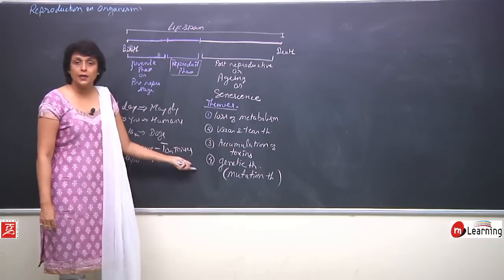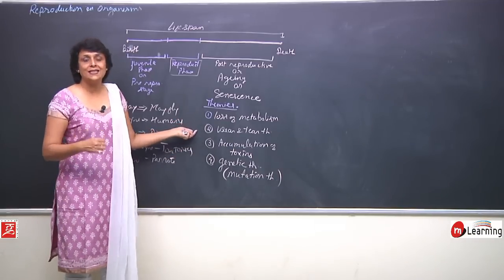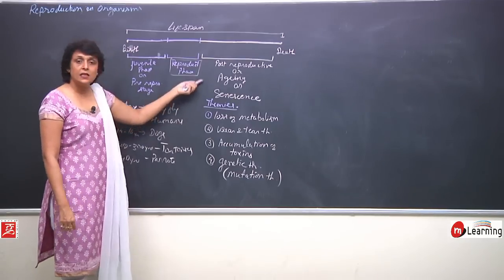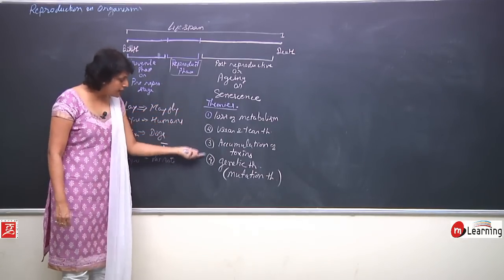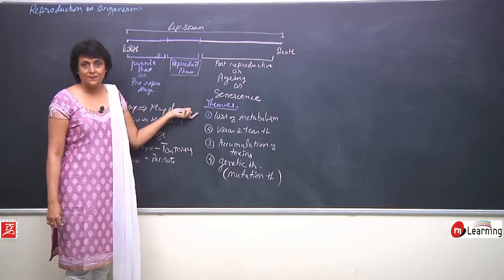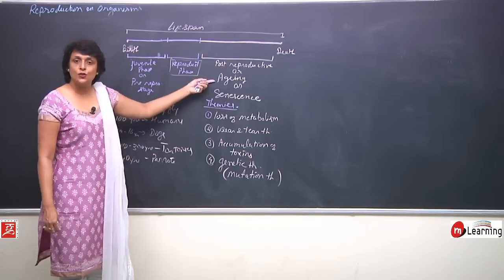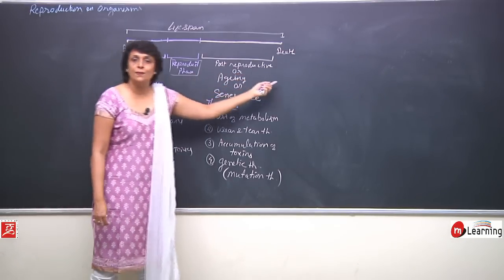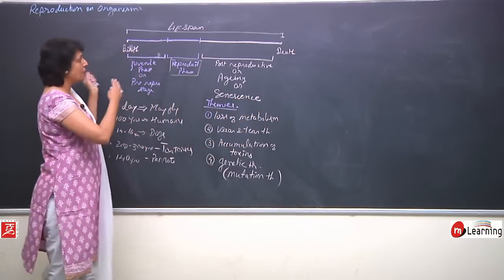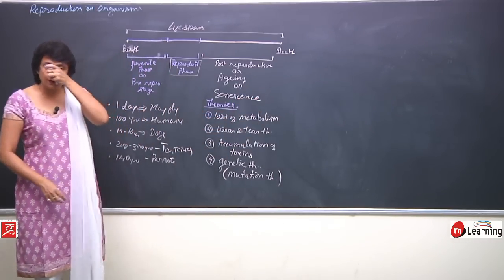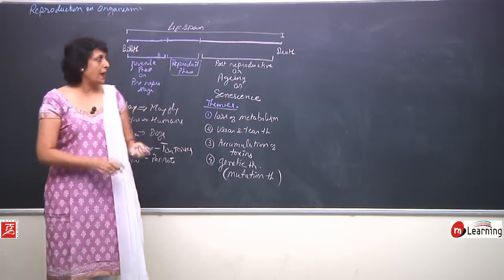So there are four theories, and most of the scientists believe that senescence or aging is a combined effect of all these things. So that results in aging, senescence and ultimately death. So this is how the complete life of an organism is spent.